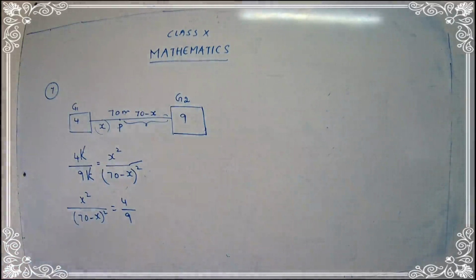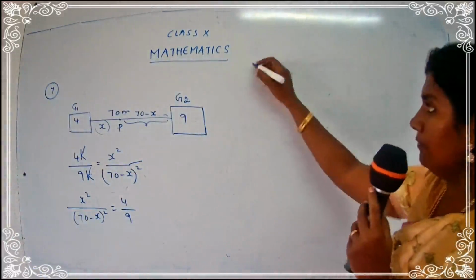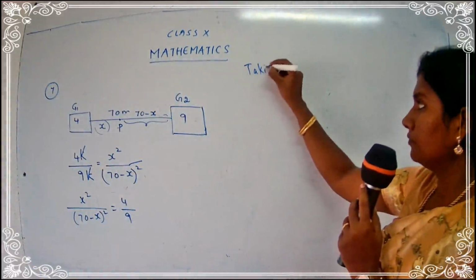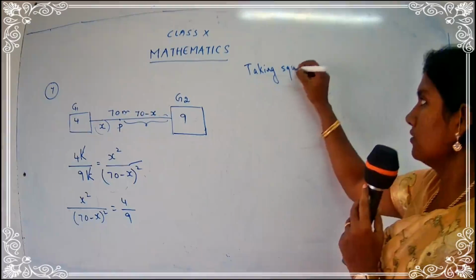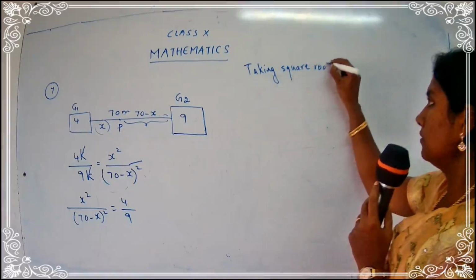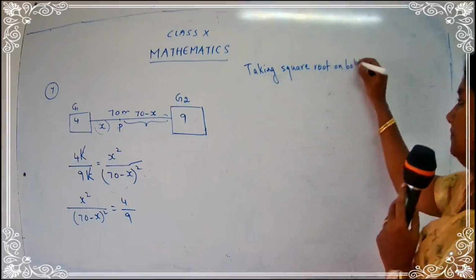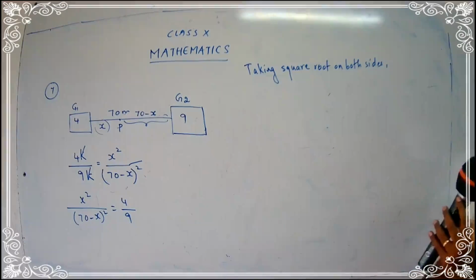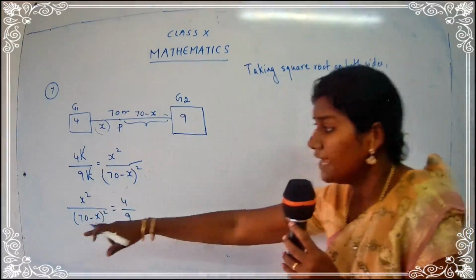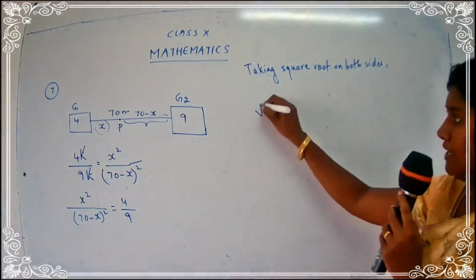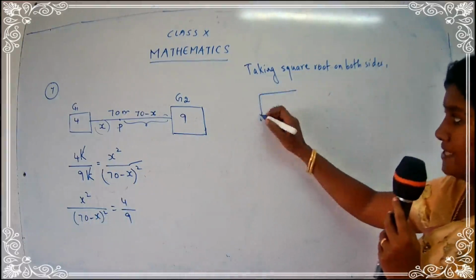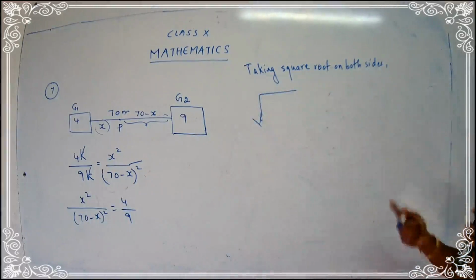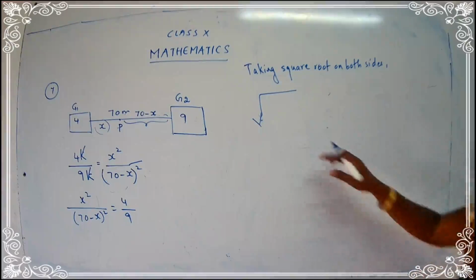Okay, done. Now what I am going to do? I am going to take the square root on both sides. What do you get when you take square root on both sides? The square root and the square goes. I just have one more extra step for you. Otherwise we would have done it directly, but for your understanding I am doing one extra step over here.